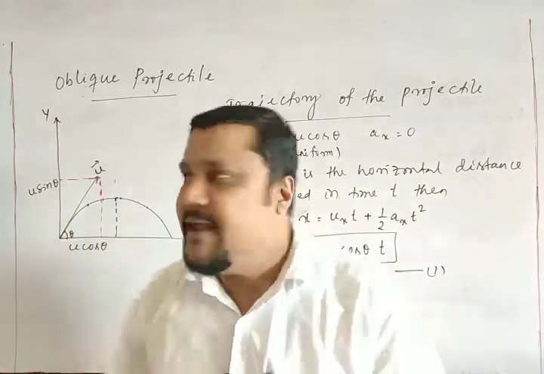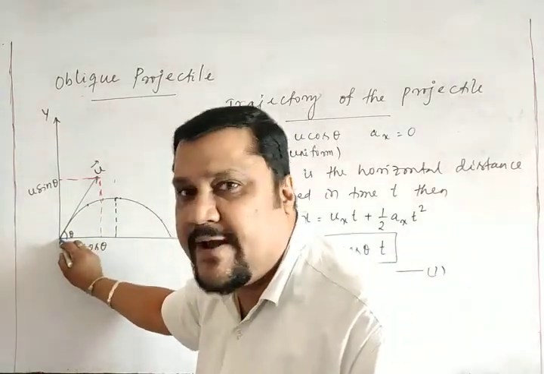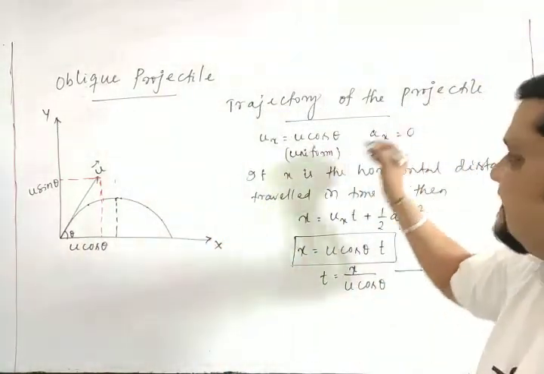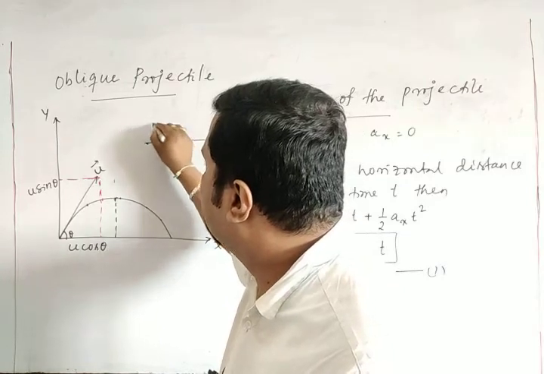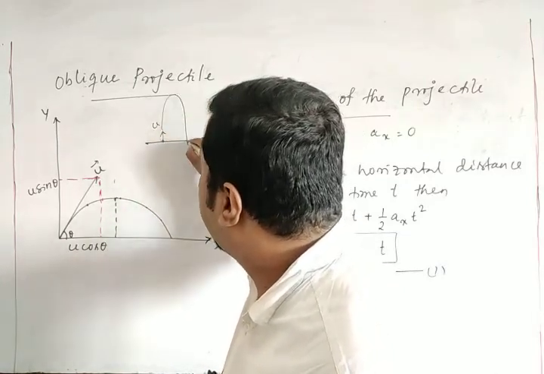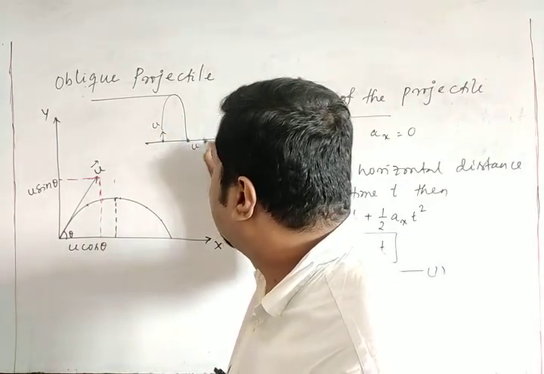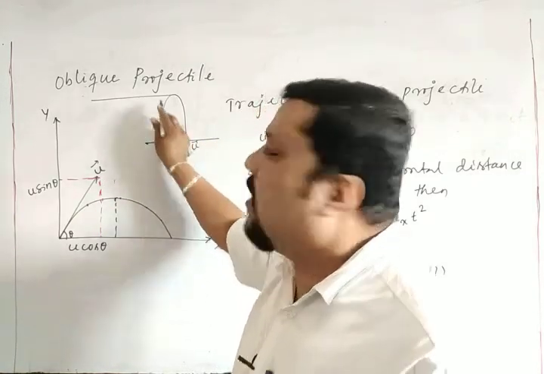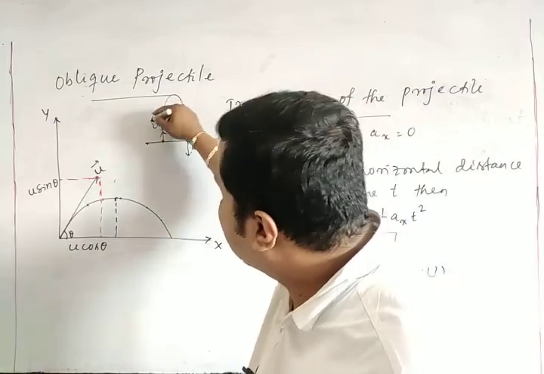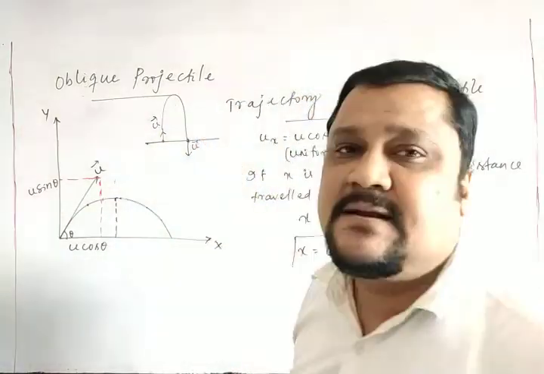And as you know, if a body is projected with a velocity u, then at the same horizontal height it will come back to the ground with the same velocity, but the direction is different. Here it is thrown with a velocity u upward, and here the velocity comes with the same magnitude, but the direction is different.